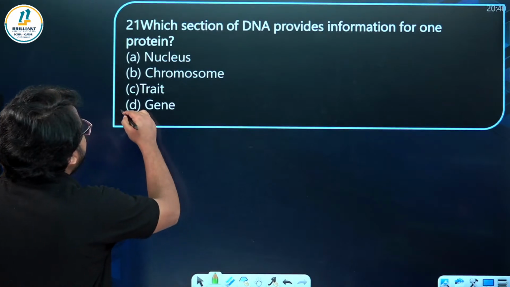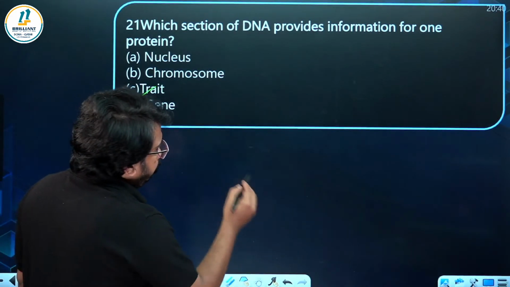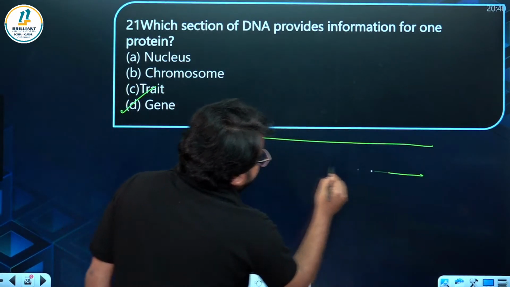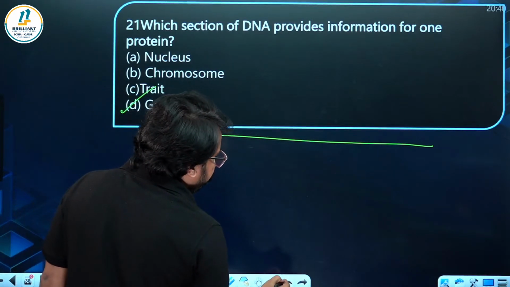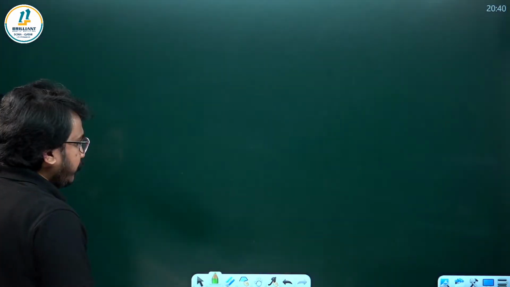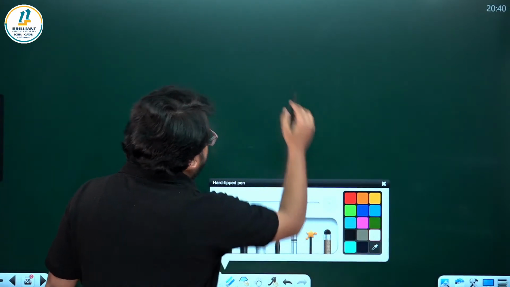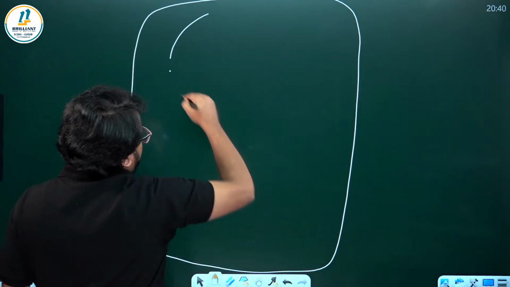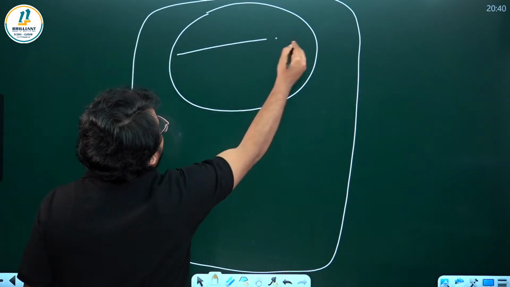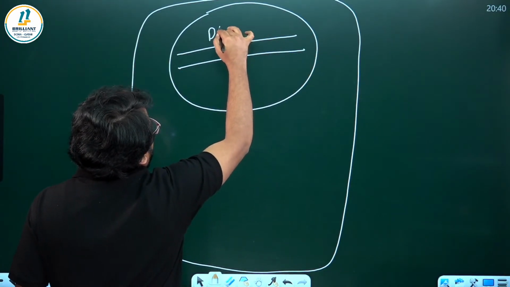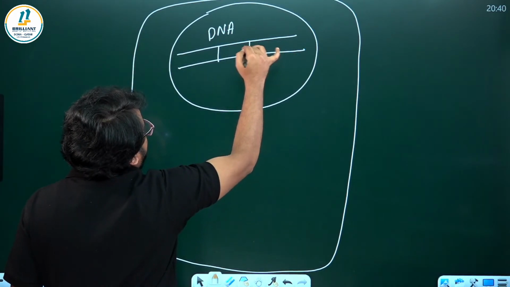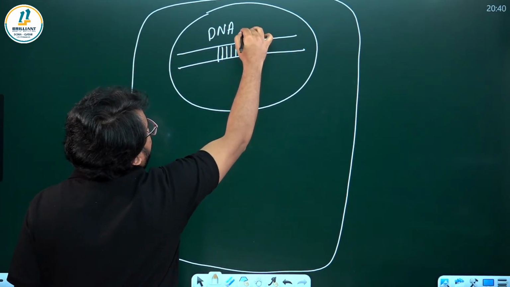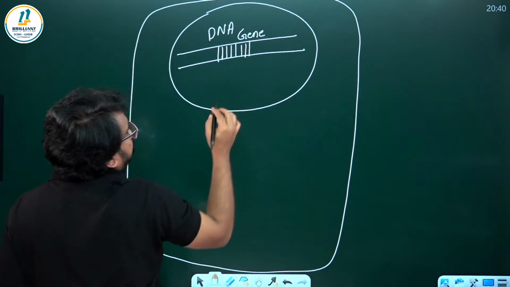Sharon has commented first, it is gene. So what is a gene? A segment of DNA that is responsible for a character is called a gene. So gene expression, let's have a discussion. Suppose in a cell, in the nucleus, there is DNA. In the DNA, a segment of DNA responsible for a particular character is called a gene.